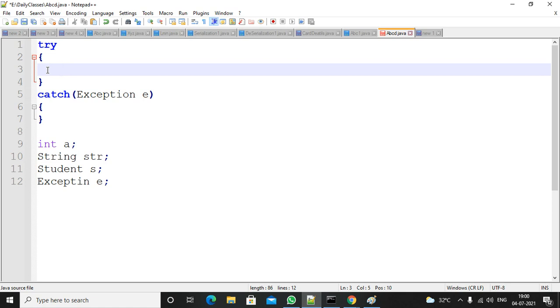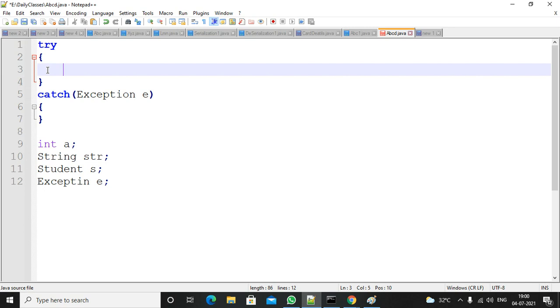Suppose the array size is 10, and you are trying to get the 11th location value. If the location is not there, how will you get the value? It's not possible. In the same way, suppose an object is assigned null. If you try to get data from that object, from null you are not supposed to get any data. In that case, you may get a runtime exception, right?